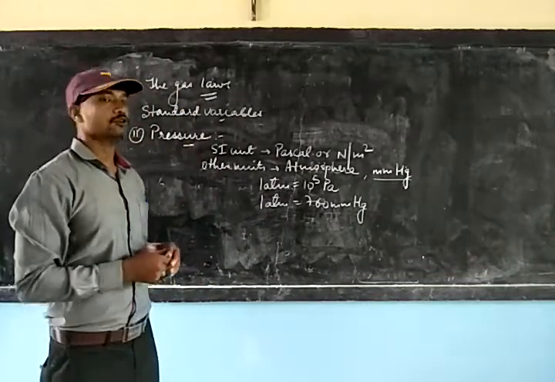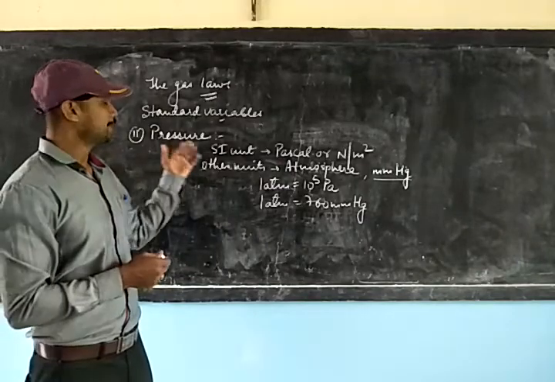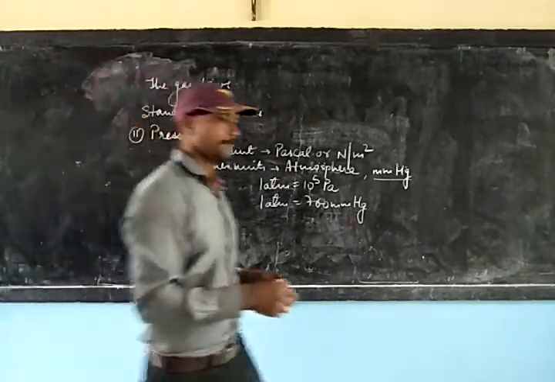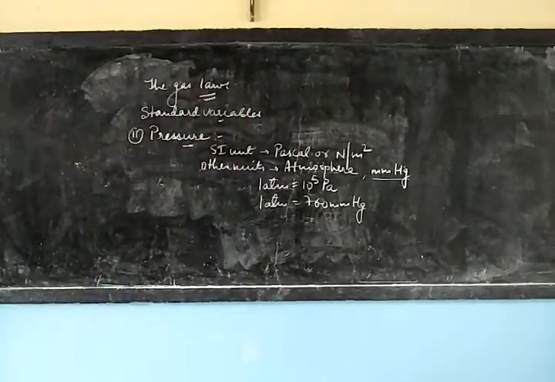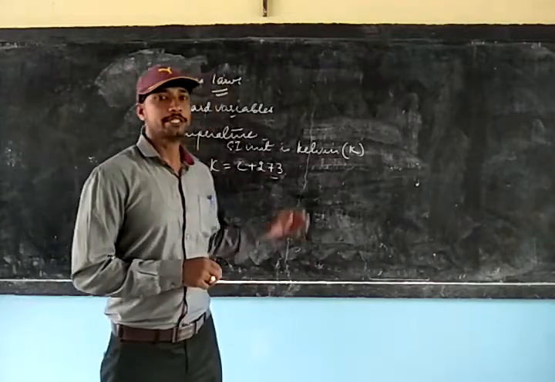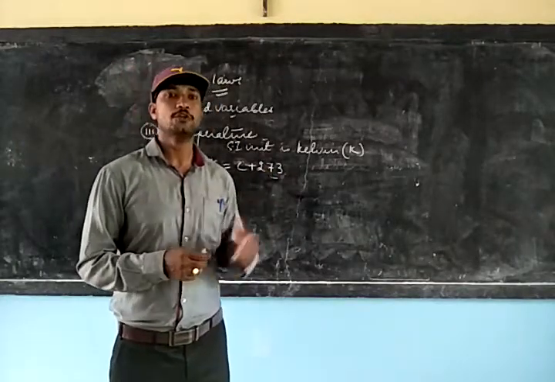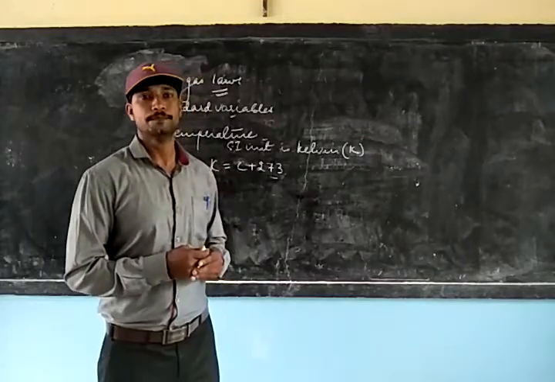We will now come to the third variable, which is temperature. Temperature, as you know, is the degree of hotness or coldness of a body.